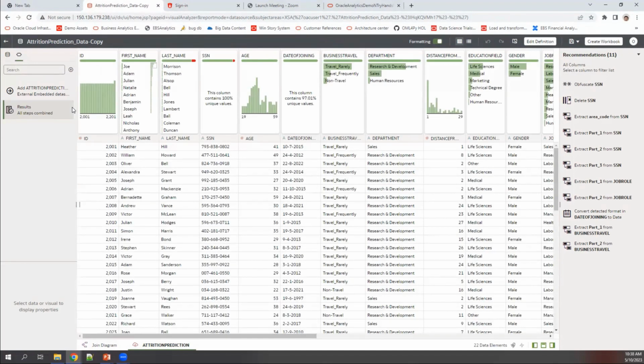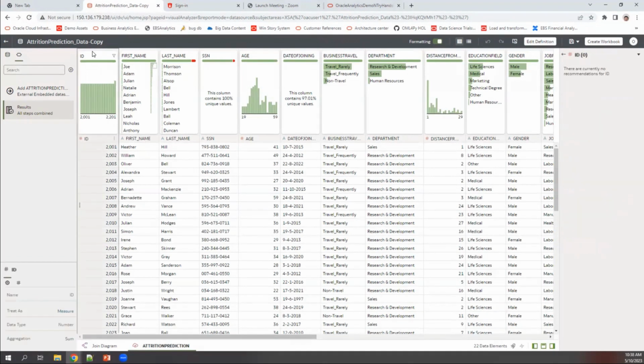can see here. In this, we are going to do a bunch of activities as part of our data quality, which is the data enrichment, data preparation, okay, and any quality checks. So the very first thing that we are going to do, select this column that says ID. This is an employee ID. By the way, this data set is an attrition data set. Basically, employee data, details about the employee, and basically what we are trying to achieve is whether this employee is going to stay or leave.